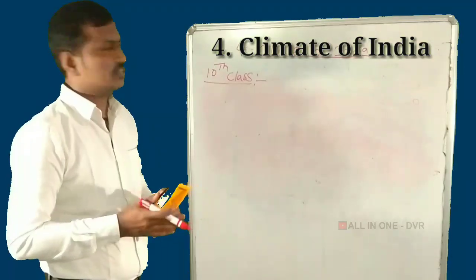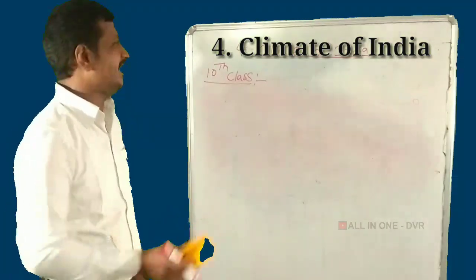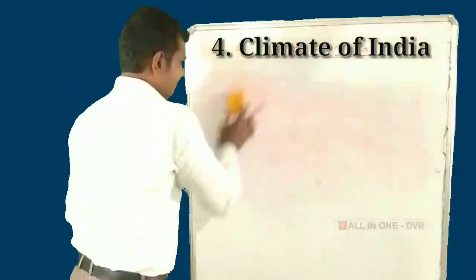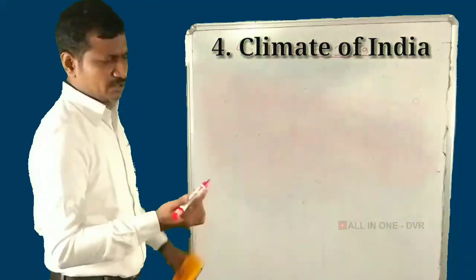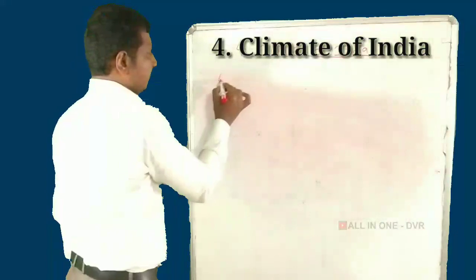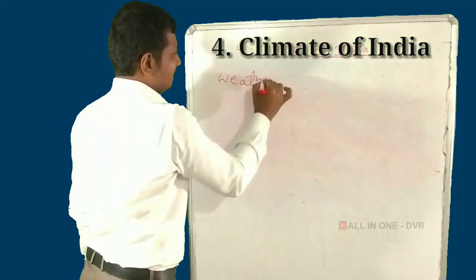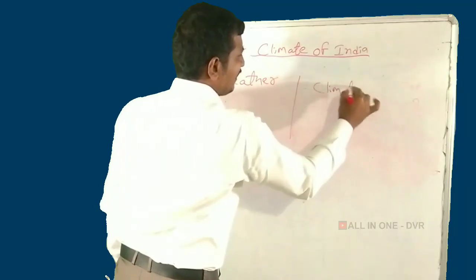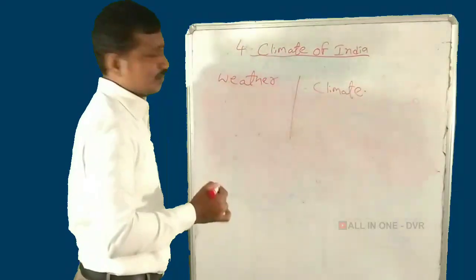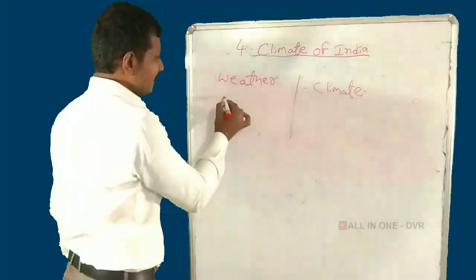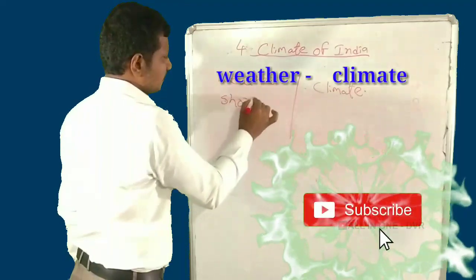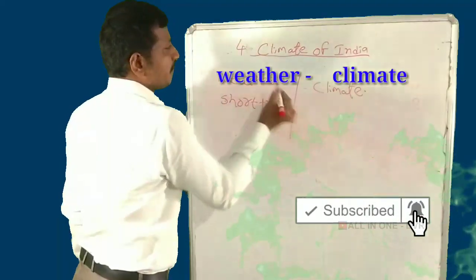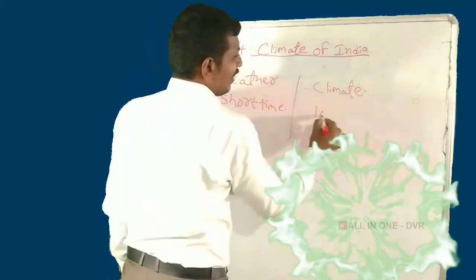Today we study the fourth lesson, the climate of India. Generally, people use two words: weather and climate. There is a little difference between climate and weather. First of all, weather is short term, but climate is long term.